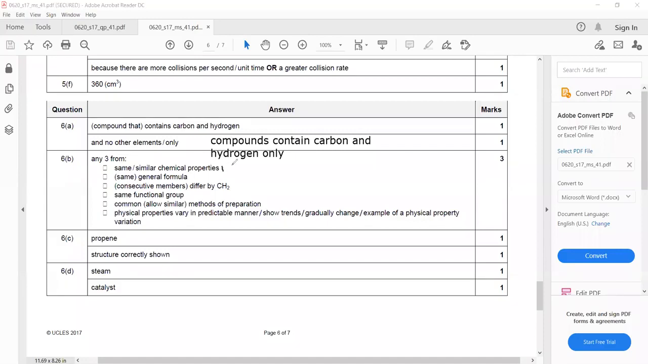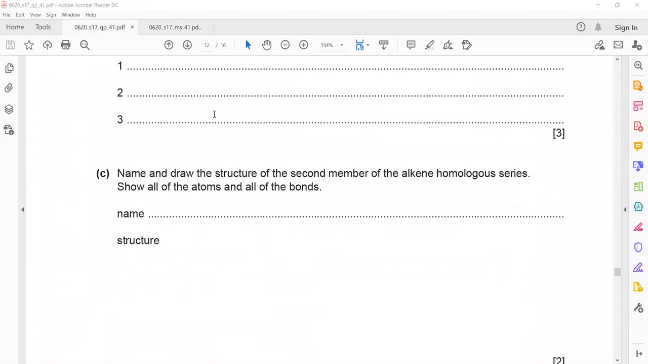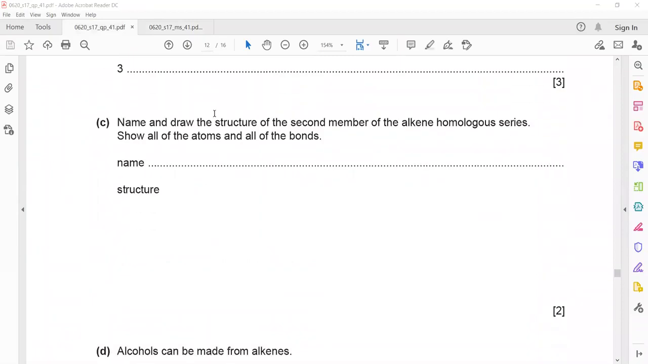Same or similar chemical properties, it should have a general formula. Each member differs by CH2. Same functional group means like if one contains alcohol, the other should also have OH, or be an alcohol. Same or similar method of preparation, and physical properties gradually change so we can predict the variation. So you can write any 3 out of these characteristics.